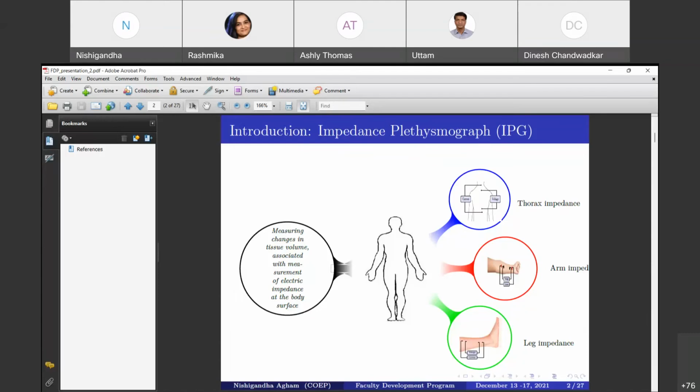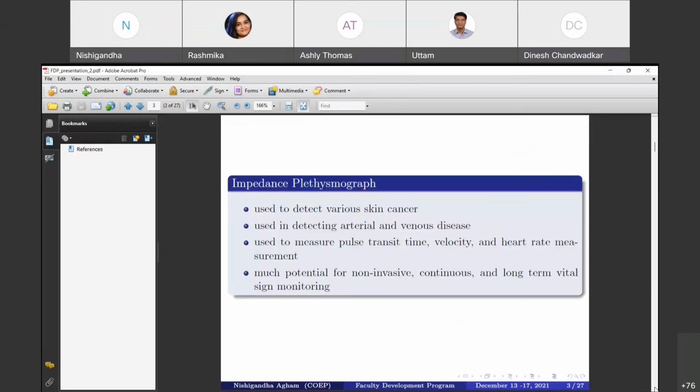Now, what happens in the case of the arm? In limb impedance measurement, the outer electrode pair and the inner electrodes are placed at a certain distance apart from each other for recording the current as well as the voltage signal. So this is the general idea about the impedance plethysmography signal, one of the physiological variables used for BP estimation.